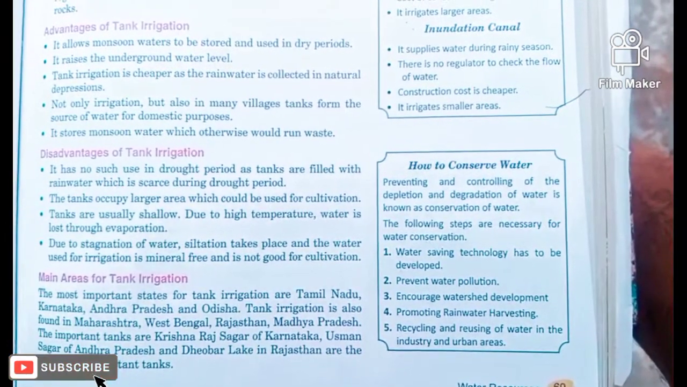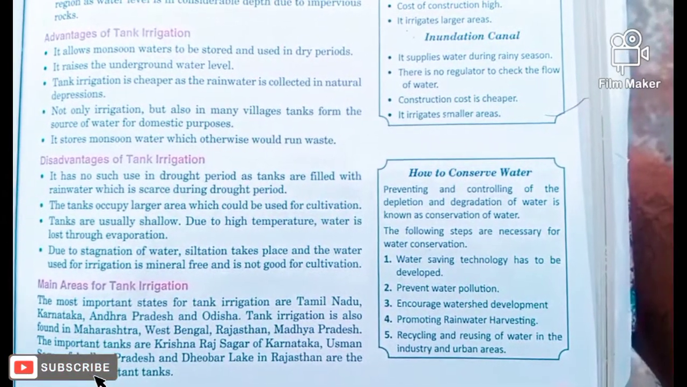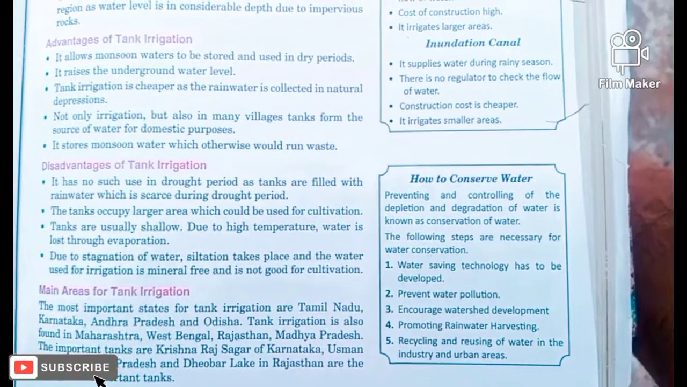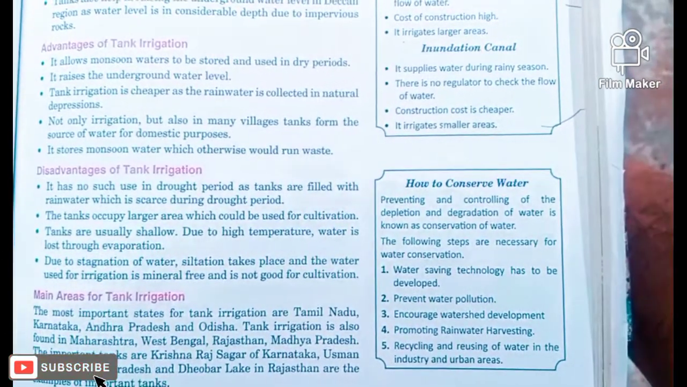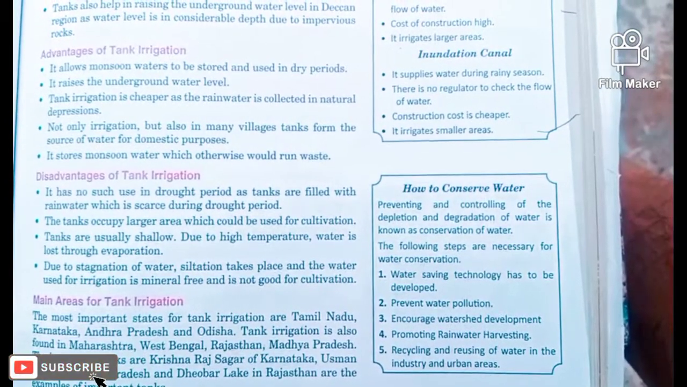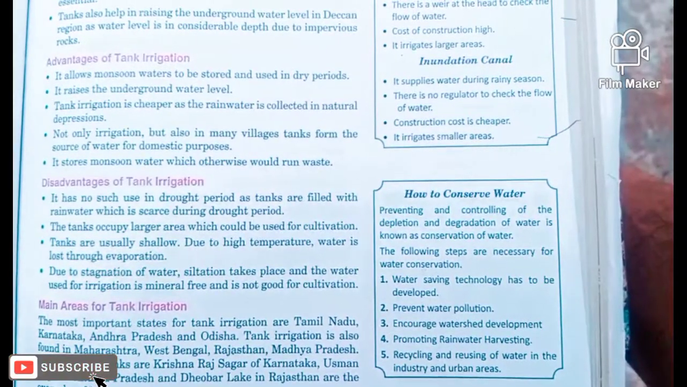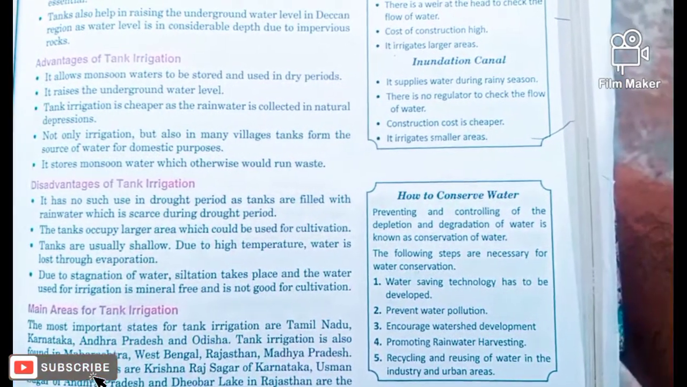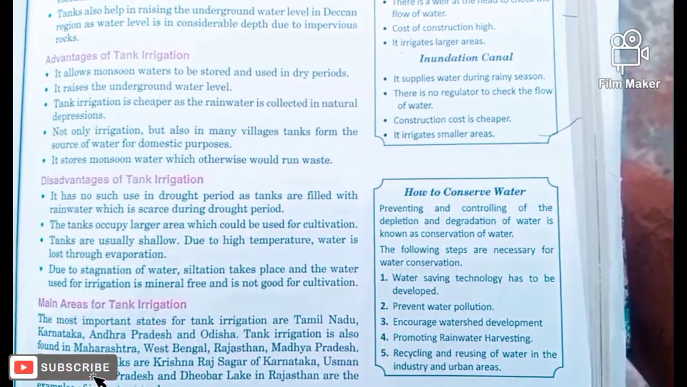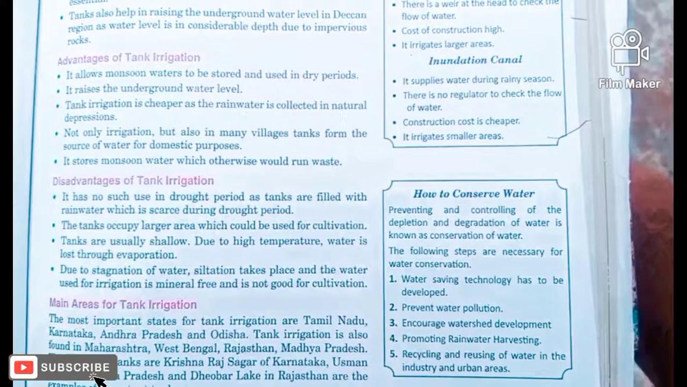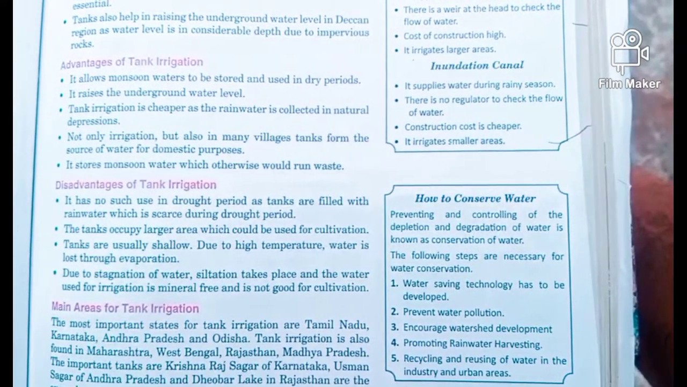Disadvantages. It has no such use in the dry period, as tanks are filled with rainwater, which is scarce during the drought period. See, one time the tank is filled and we can use that tank water. After the water from the tank is finished during the dry period, it is not possible for water to become available in the tank again, so they may dry up during the dry season.